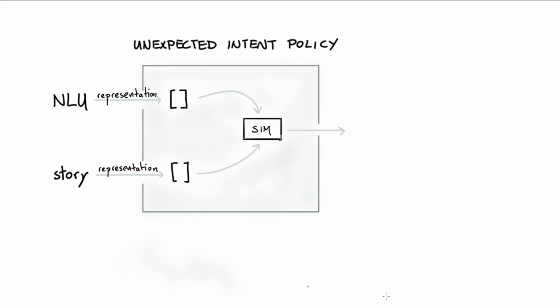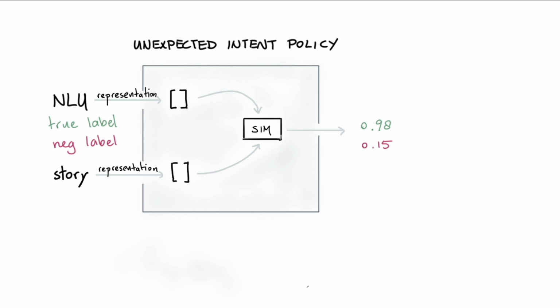So let's once more consider what the unexpected intent policy is doing internally. On a super high overview, we are taking the story so far and we're taking the NLU intent information. We are representing that as an embedding internally, and after that we calculate the similarity between the two using a dot product. So during training, we might have this one example of a label that's the true label, and that might have a similarity that's indeed quite high. And it might also be that we have a negative example of a label, which we would expect to have a similarity that's a fair bit lower.